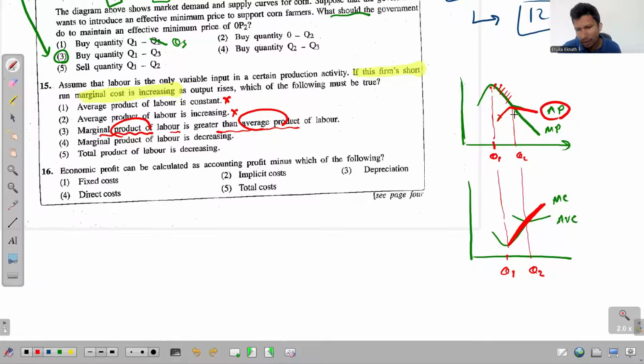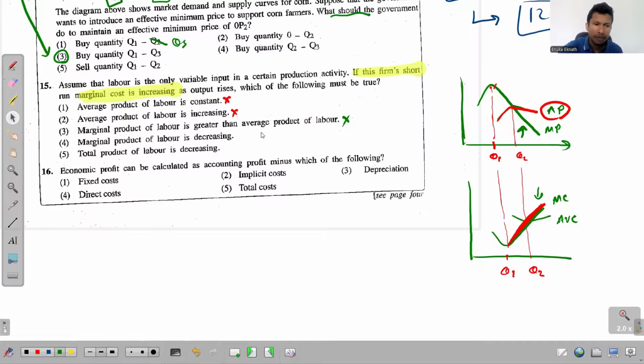True. But it's not true for this entire region. If you look at this part of the region, MC is still increasing, but MP is lower than AP, which is again not always true. So you can ignore that answer as well.